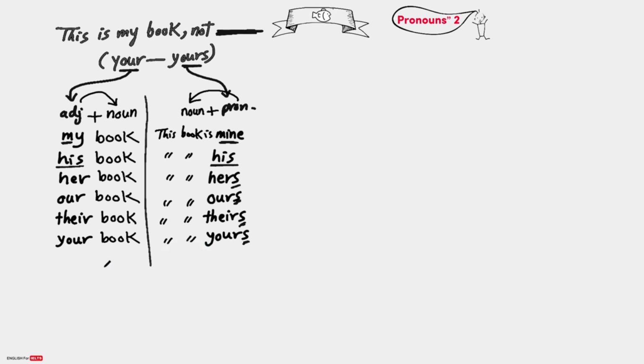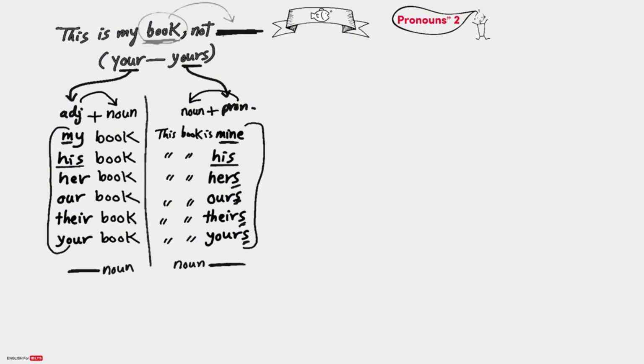In the question, if there is a noun after the space, choose one of these. But if the noun comes before the space, choose one of these. Like here in the question, the noun book comes before the space. Like here, the noun comes before the space. So we choose the one with s in the end, yours. This is the answer, guys.